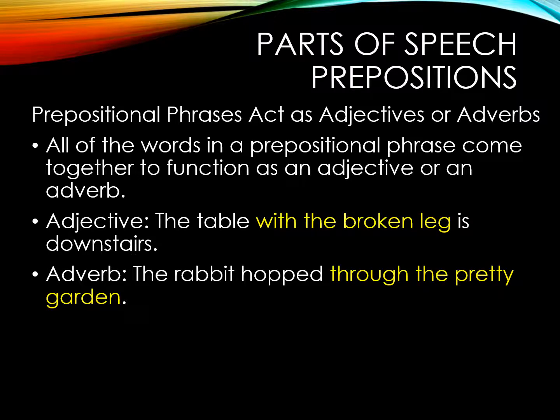Then we see in the next sentence, the prepositional phrase is serving as an adverb. The rabbit hopped through the pretty garden. Through the pretty garden is the prepositional phrase. It's modifying the word hopped, so it's an adverb, and it also contains an adjective, pretty. Pretty modifies garden, so it's an adjective describing garden. Through the pretty garden is an adverb prepositional phrase modifying the word hopped.